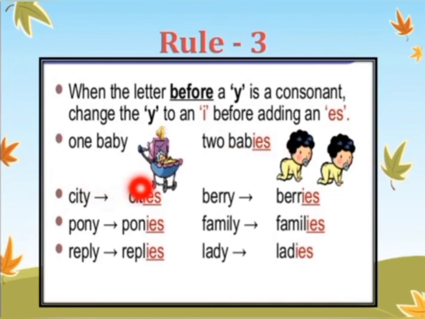City, cities. Pony, ponies. Family, families. Lady, ladies. Everywhere you can see that before y we have a consonant. Whatever it is, it's a consonant, not a vowel. So therefore we have added ies at the end of every singular noun to make it a plural noun. And y has been replaced by i. I hope you all must have understood this.